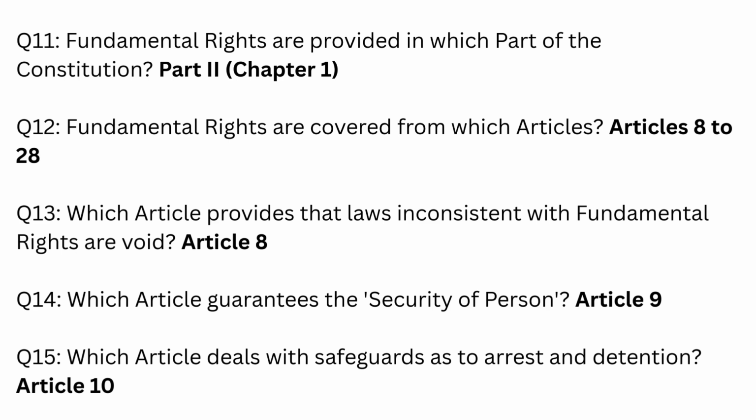Question number 11. Fundamental rights are provided in which part of the Constitution? Answer: Part 2, Chapter 1. Question number 12. Fundamental rights are covered from which articles? Answer: Articles 8 to 28. Question number 13. Which article provides that laws inconsistent with fundamental rights are void? Answer: Article 8.